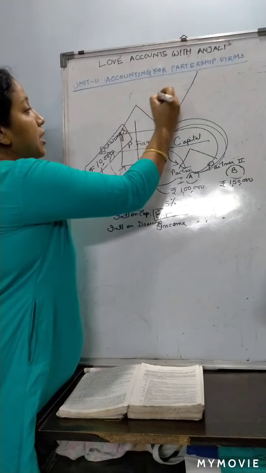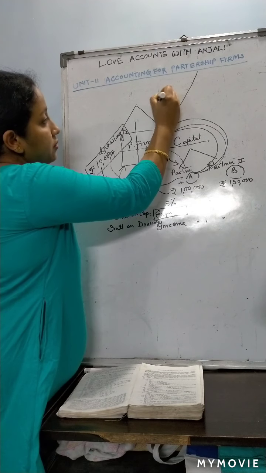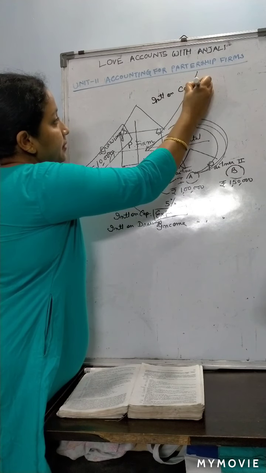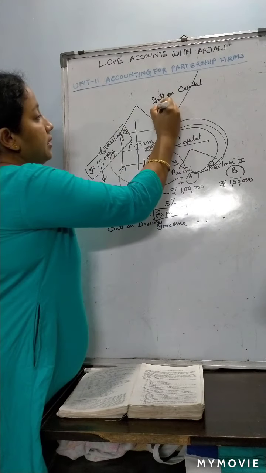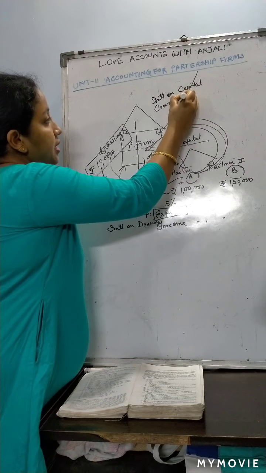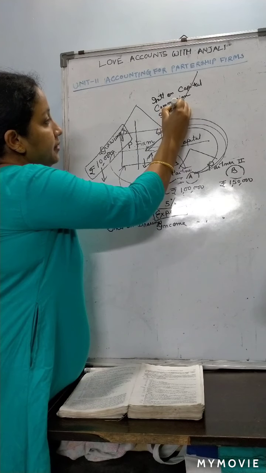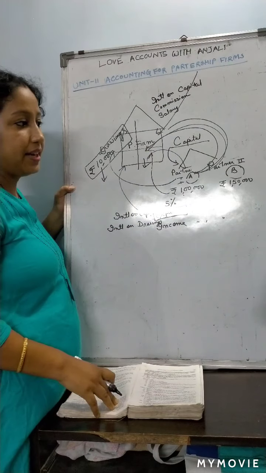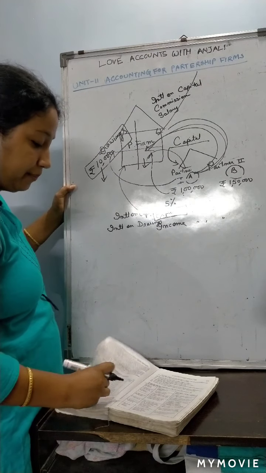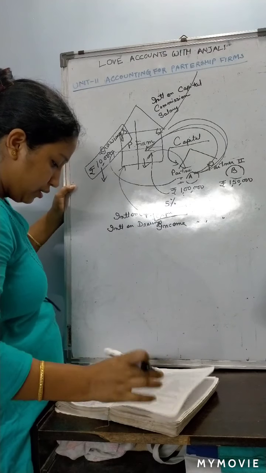As I said: interest on capital, commission, and salary. These are the expenses of the partnership firm for the partners.